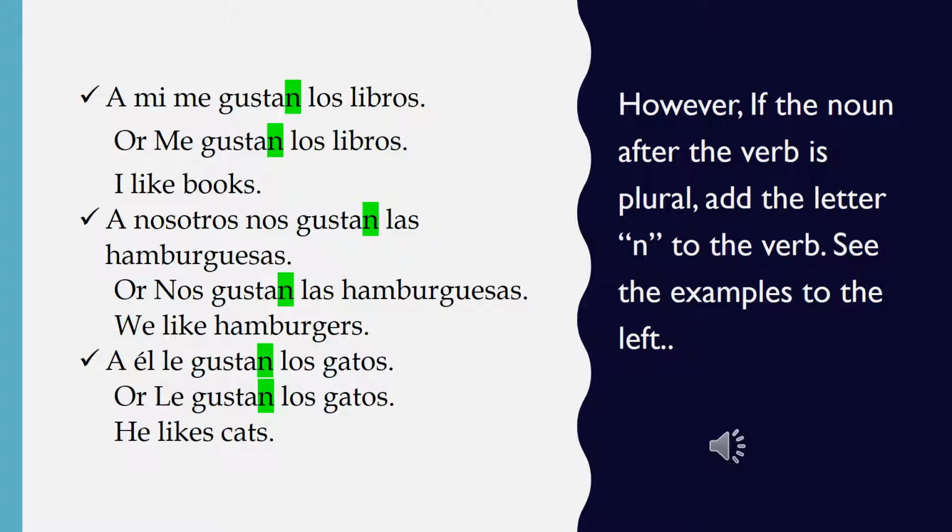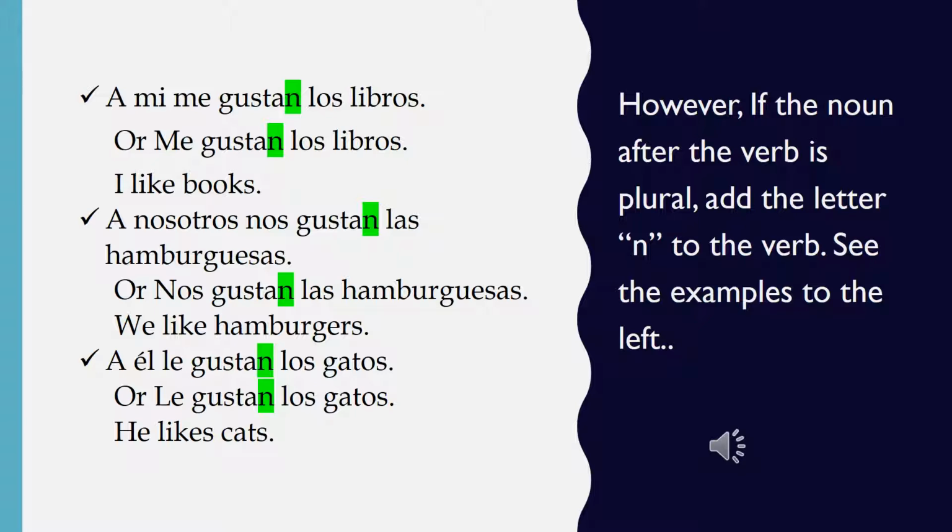Here's another example with a different subject. A nosotros nos gustan las hamburguesas, or nos gustan las hamburguesas. That means we like hamburgers. Because hamburgers are plural, for that reason we have to add an N to gustan.